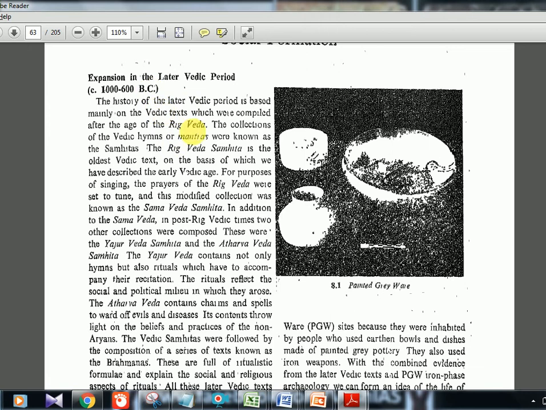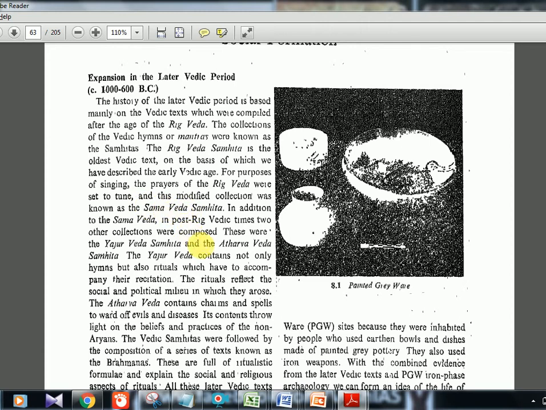And Rig Veda we have already seen in the last chapter. It is a collection of Vedic prayers, hymns, rituals and all. After Rig Veda, when a tune or music was given to those prayers, it had to be collected in some other Veda, and that is the Sama Veda. Sama Veda is the modified version with the tune, the music related thing.